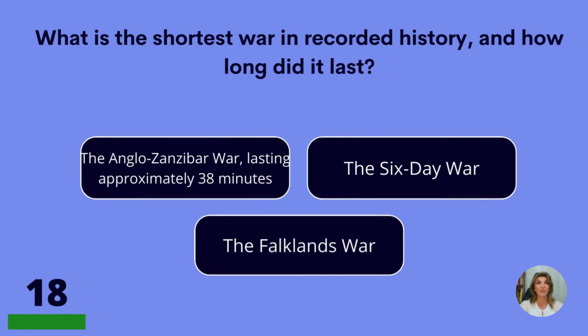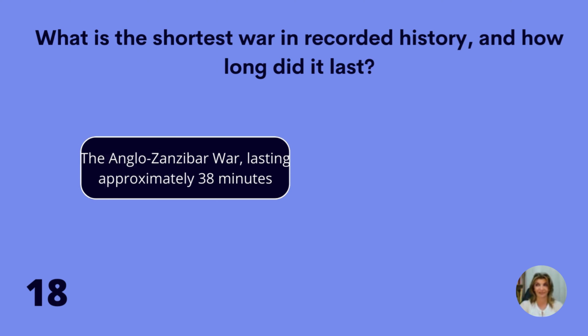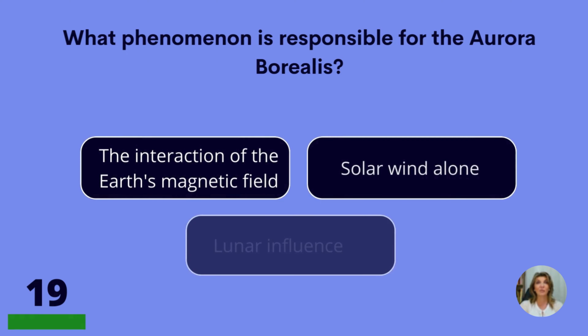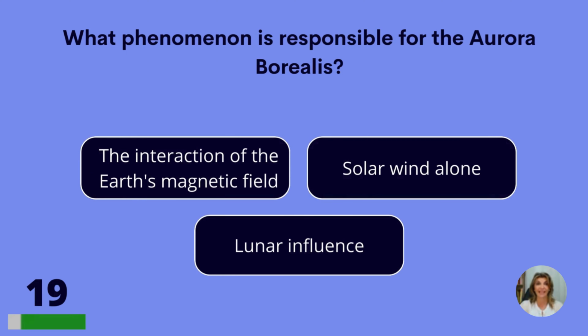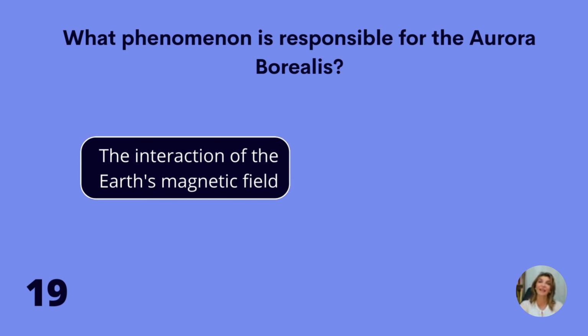What is the shortest war in recorded history and how long did it last? The Anglo-Zanzibar War for 38 minutes, the Six-Day War, or the Falklands War? The Anglo-Zanzibar War. What phenomenon is responsible for the aurora borealis? The interaction of the Earth's magnetic field, solar wind alone, or lunar influence? The interaction of the Earth's magnetic field.